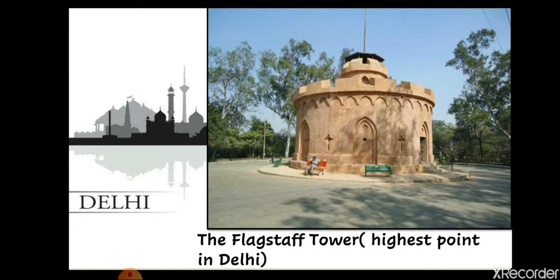Because during the revolt of 1857, this is the place where the Britishers assembled against the Indians, since it is the highest point. So I hope it is clear to you. These were the major constructions done by the Britishers in Delhi after the revolt of 1857.